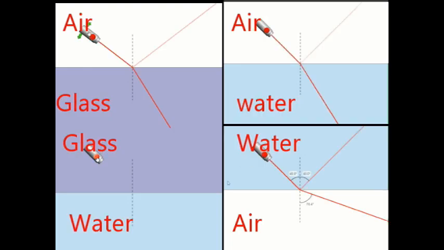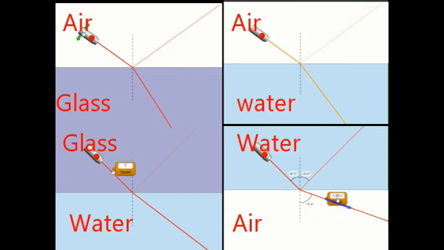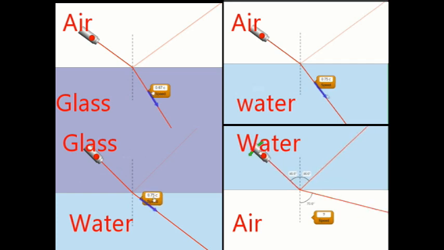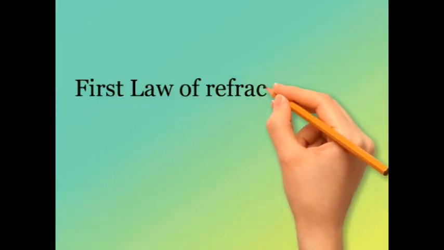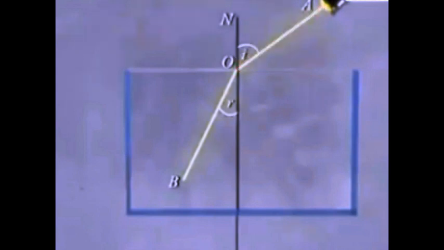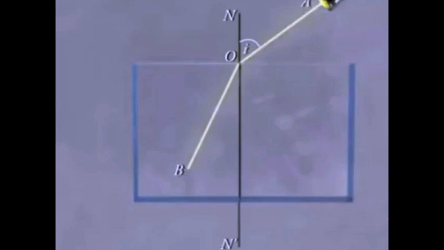Laws of refraction. The laws of refraction describe how light waves behave when they pass through a medium with a different refractive index. There are two main laws of refraction. First law of refraction. The incident ray, the refracted ray, and the normal to the surface all lie in the same plane. This means that the plane containing the incident ray and the normal to the surface is the same as the plane containing the refracted ray and the normal to the surface.